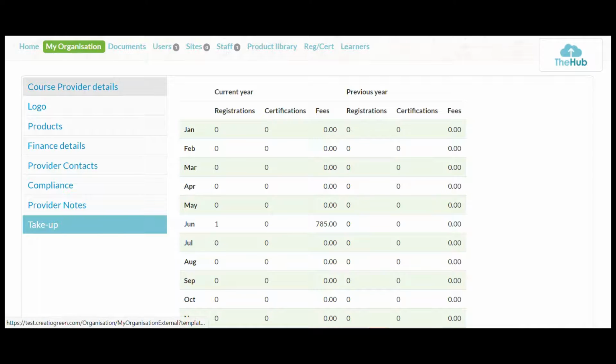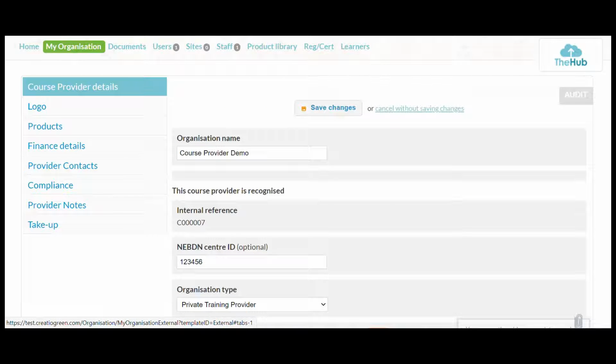And we'll go back to the top now. So that covers everything in My Organisation. Any problems, please do let your auditor know. But we'll move on. We'll have a look now at the next one at the top, which is documents.